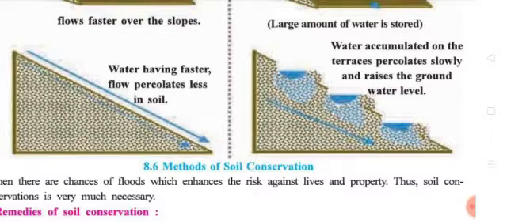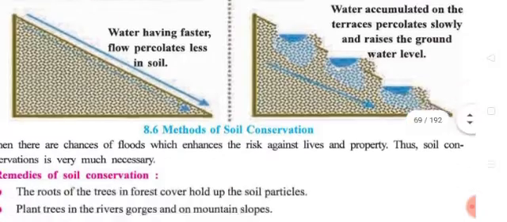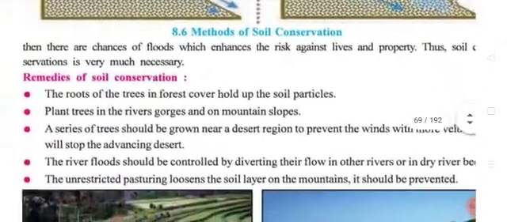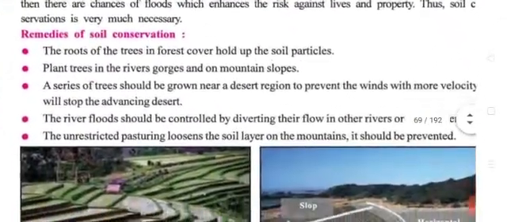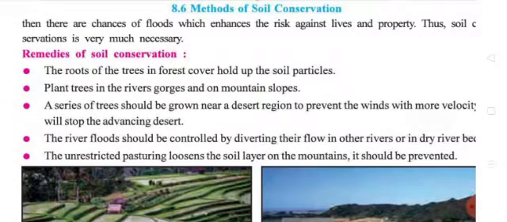Then water accumulated on the terrace percolates slowly and raises the groundwater level. Percolate means to pass, to pass slowly to raise the groundwater level. So we have to take some kind of remedies for soil conservation. What are the remedies we have to take?